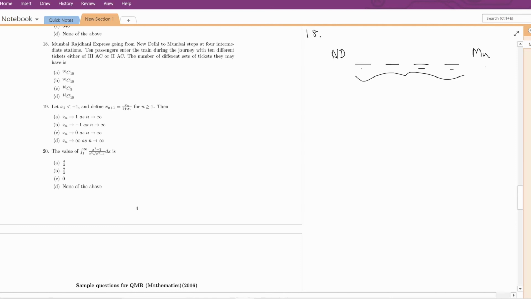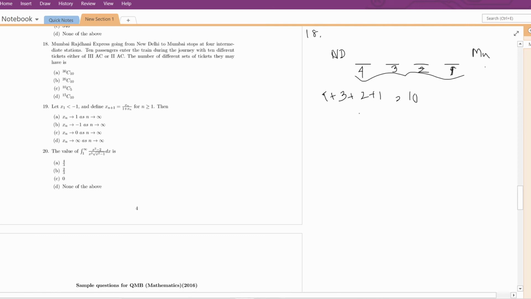So the ticket can be of 4 types. Similarly for this station, the ticket can be of 3 types, of this station or Mumbai. Similarly, for here the ticket can be of two types, and for this station the ticket can be of one type, which is for Mumbai. For these intermediate stations, how many types of ticket can a passenger hold is 4 plus 3 plus 2 plus 1, which is 10.